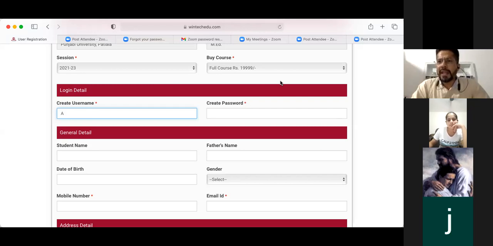Yes. So you don't have to make any further payment. The payment has already been made. This is for you to have access. So this we are bringing to your notice.